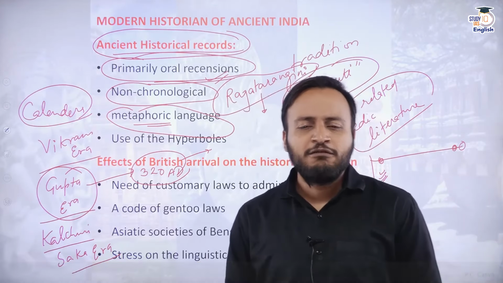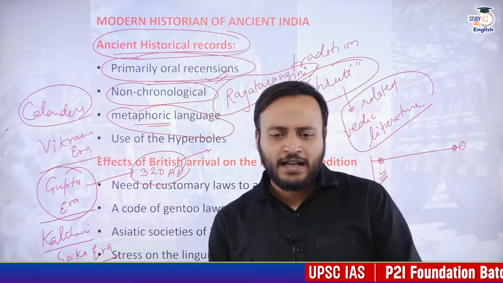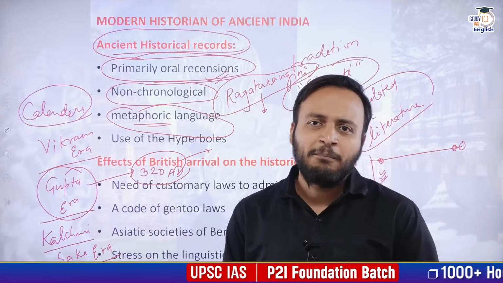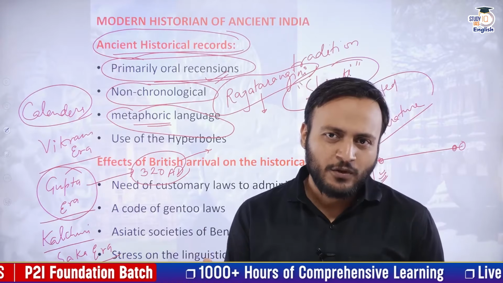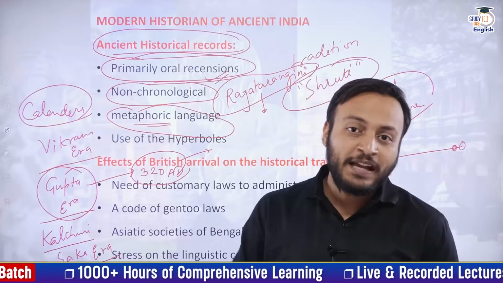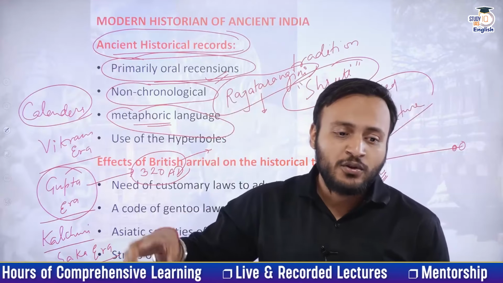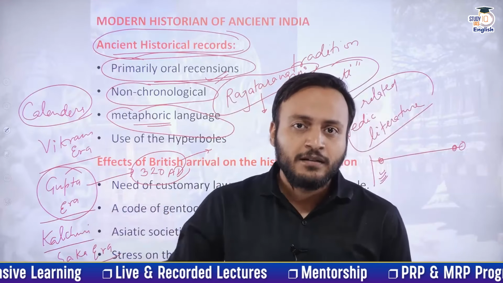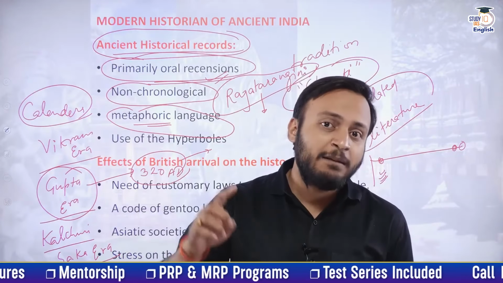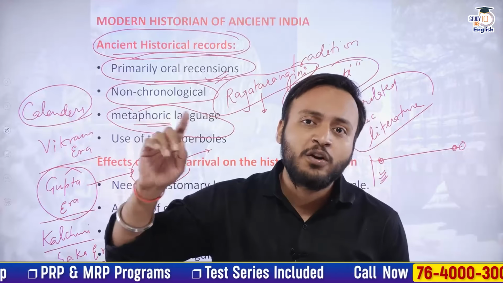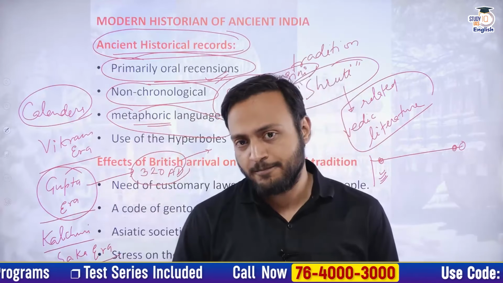Similarly, in some of the Puranas, for example, there is a story that one of the elephants was praying to Lord Vishnu when a crocodile had grabbed the leg of the elephant, so that elephant kept on praying to Lord Vishnu for 10,000 years.